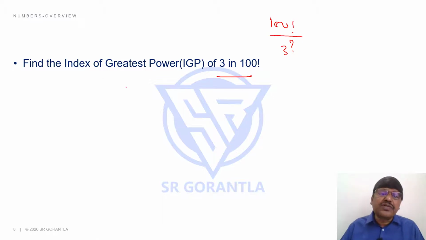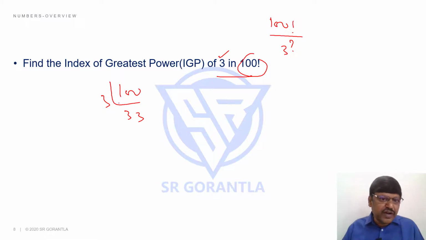But once you know this, students, see, 100, 333s. I divide 100 by 3 because in 100 factorial I need the power of 3. Why I do that? Don't worry about that part now. Don't worry about the remainder, students. I'm not interested in the remainder 1 or 2, whatever it is. I'm just interested, 3 goes how many times in 100?